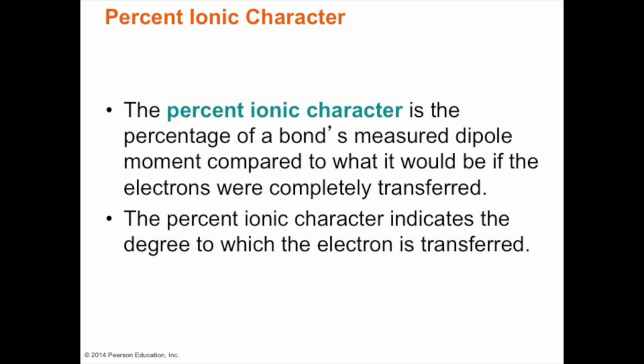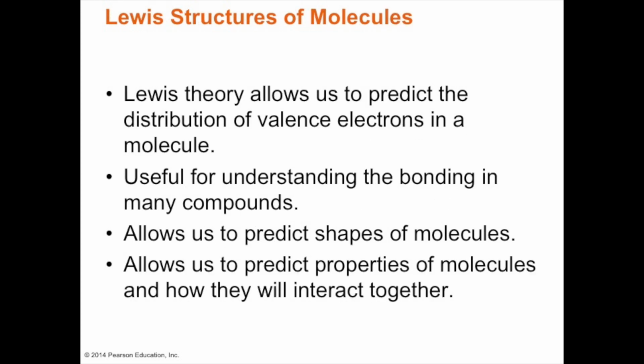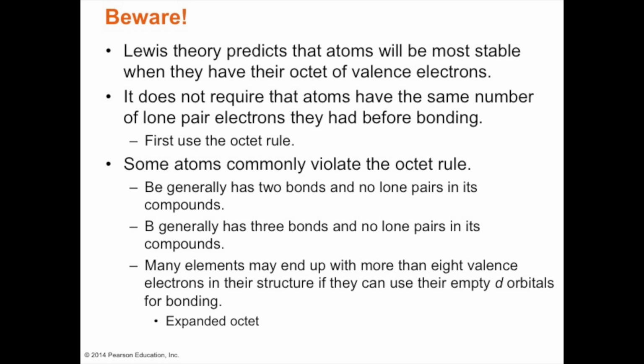So percent ionic character is a percent of a bond's dipole moment compared to what it would be if it was completely transferred. Lewis structures of molecules. Lewis theory, therefore, allows us to predict the valence electrons on molecules. And as a result of that, we can predict the shape of molecules. And because of the shape, then we can predict the properties of the molecules and how they will interact together.